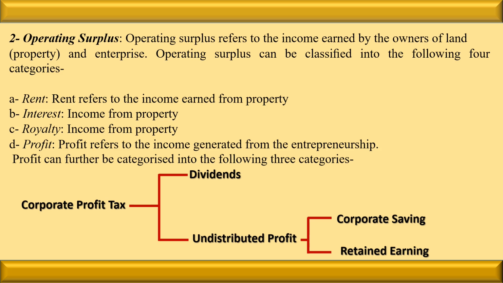Firstly, we have to find out undistributed profit by adding corporate savings and retained earning. To undistributed profit, we have to add dividend. Then we have to add corporate profit tax. So the sum total of the 3 items, that is dividend, corporate profit tax, and undistributed profit, is called profit.